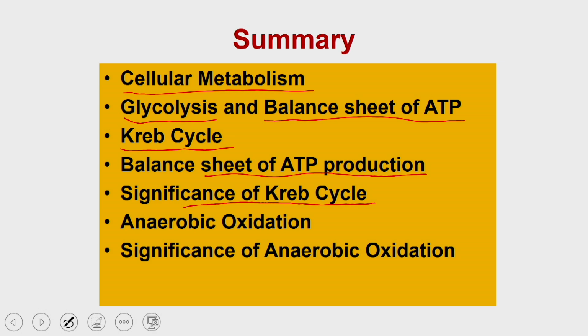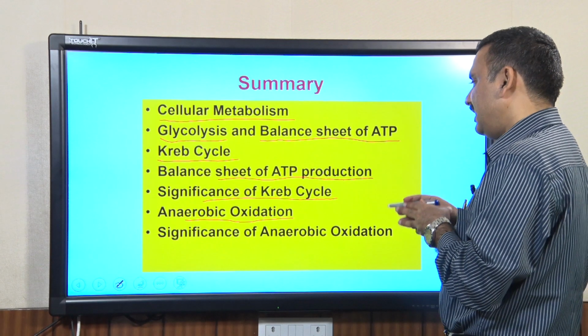At the end we discussed anaerobic oxidation, which happens when there is no oxygen in the environment, and the cell does not go through the Krebs cycle or oxidative phosphorylation, but goes through anaerobic oxidation to regenerate NAD plus.